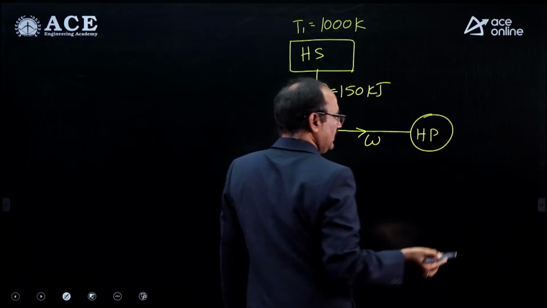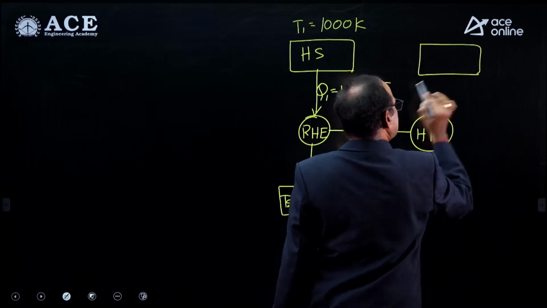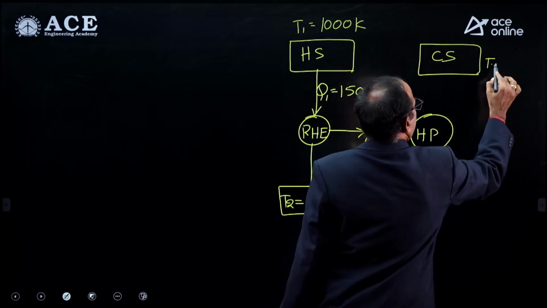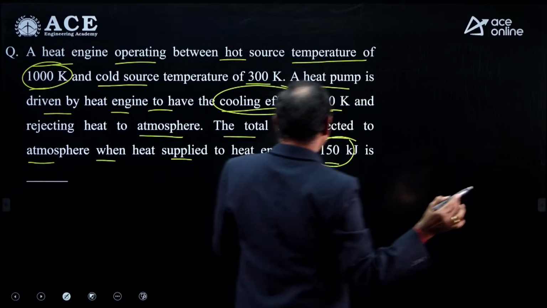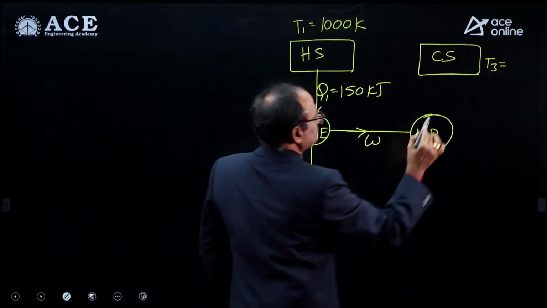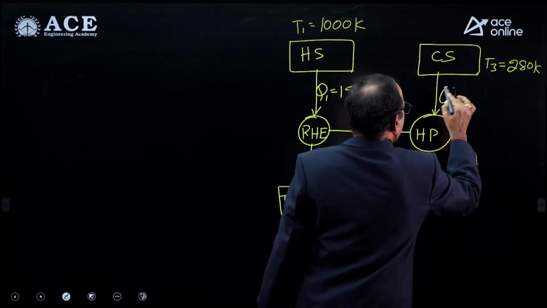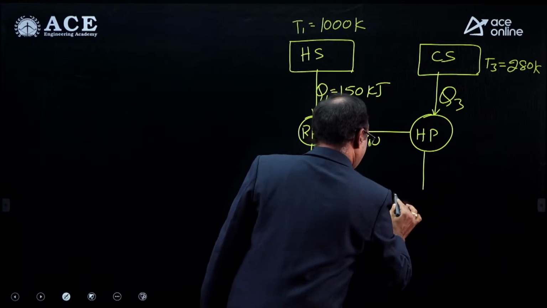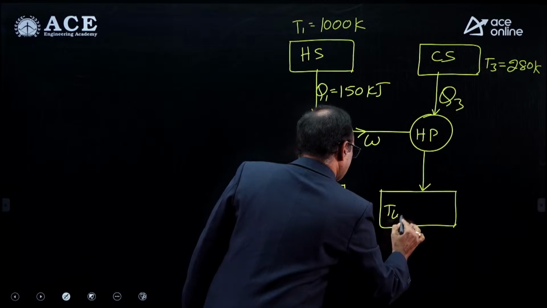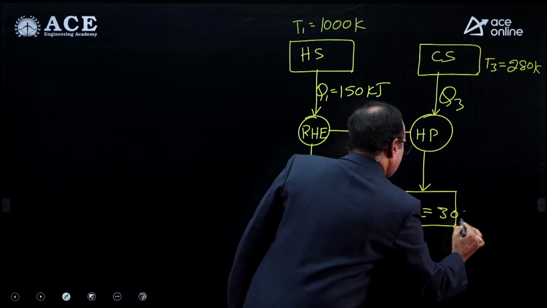That heat pump is receiving heat from the cold space, which is maintaining temperature T3 equal to 280 Kelvin. The amount of heat received is Q3 and it is dumping heat to the atmosphere, whose temperature T4 is equal to T2, which is 300 Kelvin.